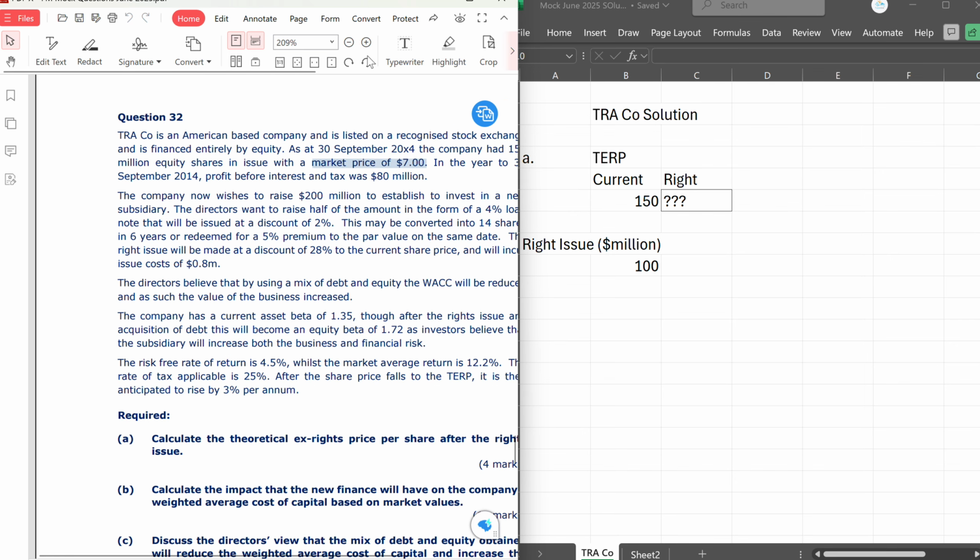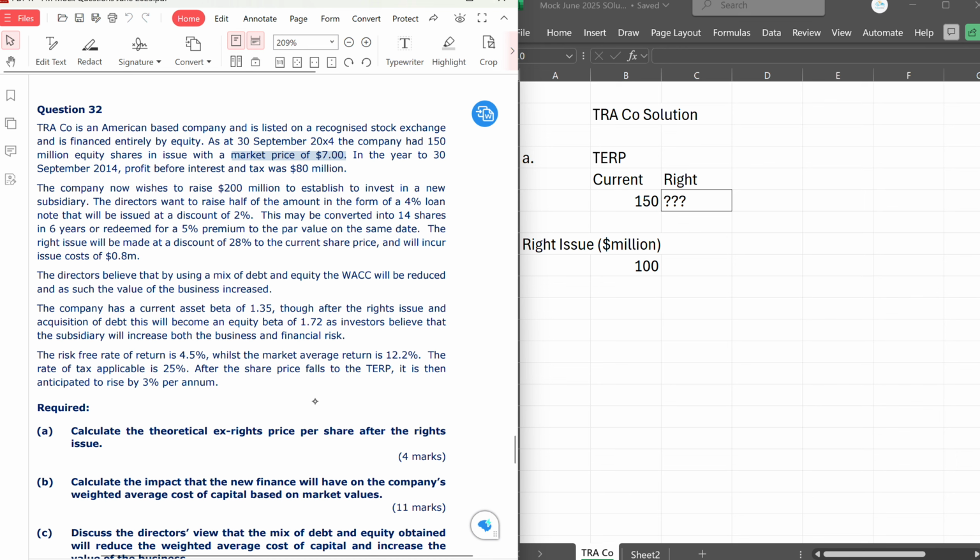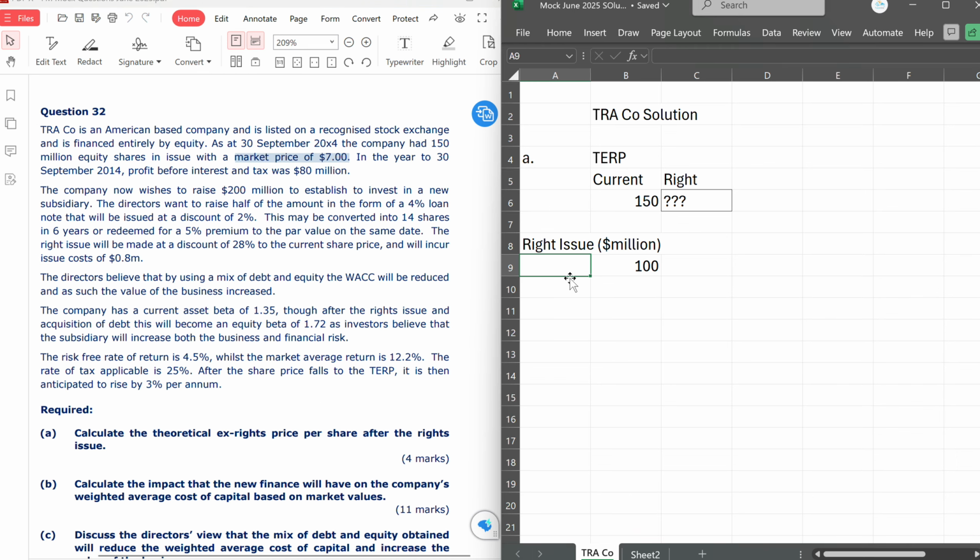That makes life easy, because the price of the rights will be at a 28% discount, so 100% minus 28%, times 7. So the rights will be issued at 5.04.